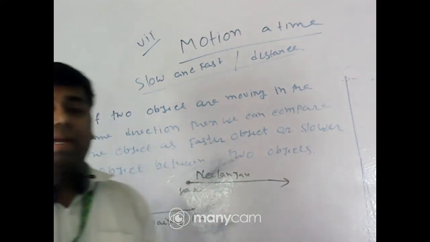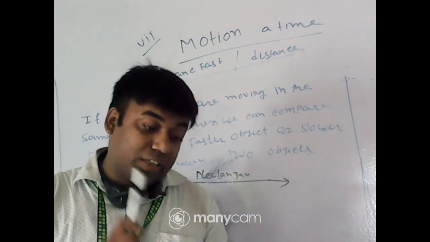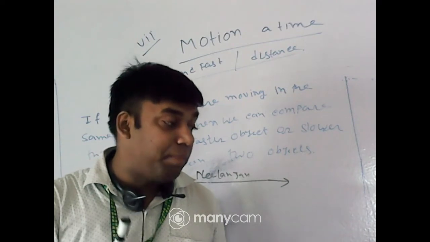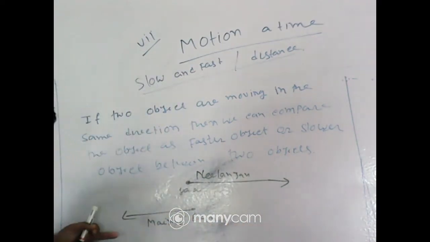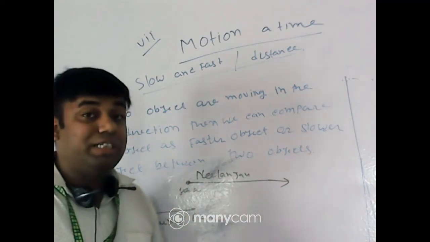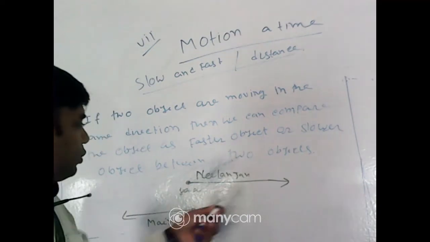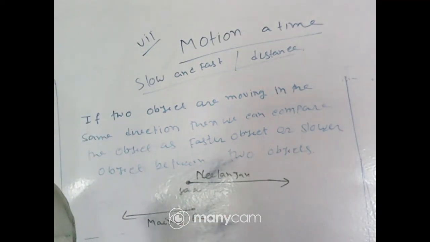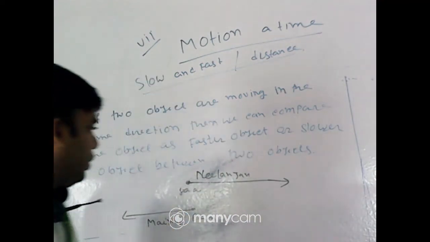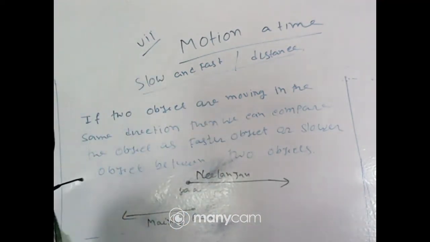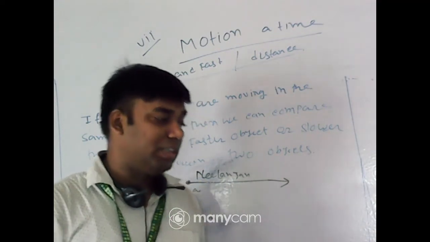Then how can I compare? To compare, they should move in the same direction. Here, these two bodies are moving in opposite directions. It is not possible to say which one is faster. So we cannot say which one, Nilanjan or Moinak. Moinak answered that he is faster than Nilanjan, but it is wrong.